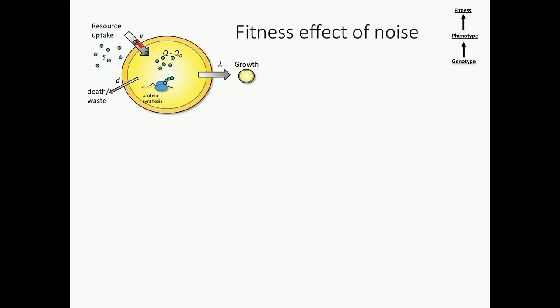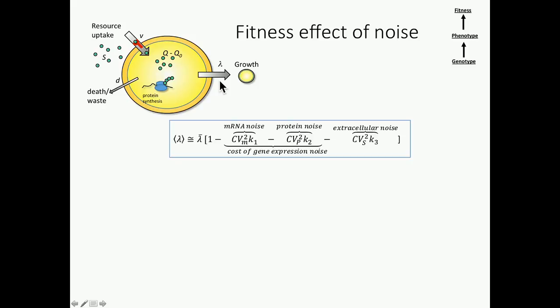So what we can do is we can use the model, and we can construct a coarse-grained model of the cell, where we imagine that the cell takes up extracellular nutrients using uptake proteins, so permeases and other importers, to fill intracellular nutrient pools, which are then used for biomass synthesis via translation. And the output is the growth rate of the population, so the doubling time. So we can construct a large multivariate master equation with nonlinear transition rates, and then we can solve this with a continuous approximation, and we get something like this.